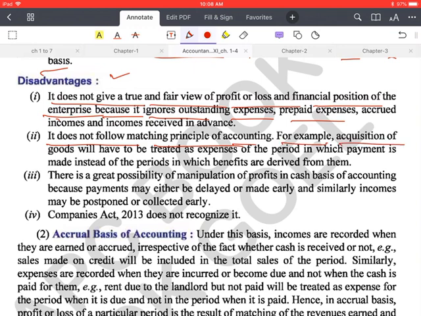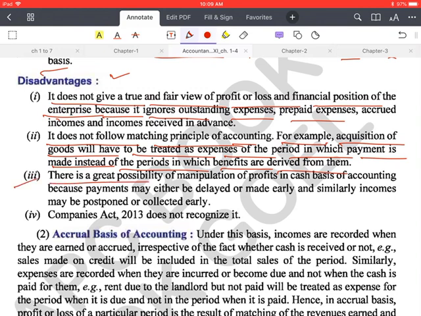Okay. The next disadvantage is it does not allow a matching principle of accounting. For example, acquisition of goods will have to be treated as an expense of the period in which payment is made instead of the period in which benefits are derived from it. So obviously matching principle is not followed because we are making it on the cash basis.